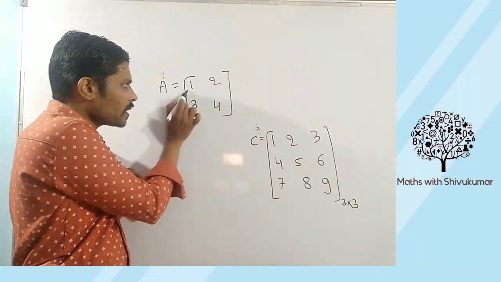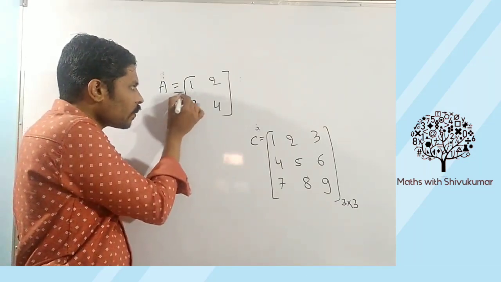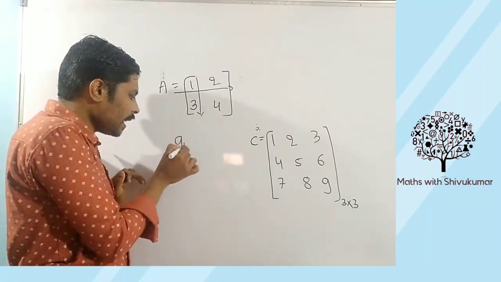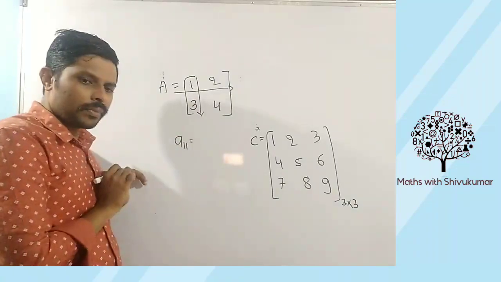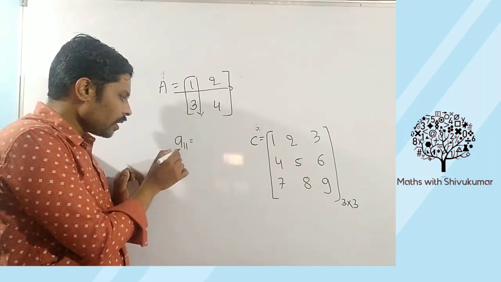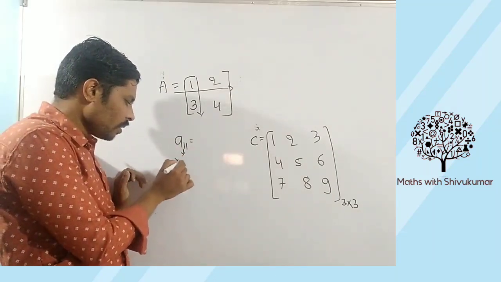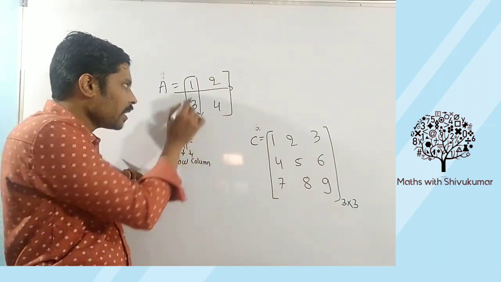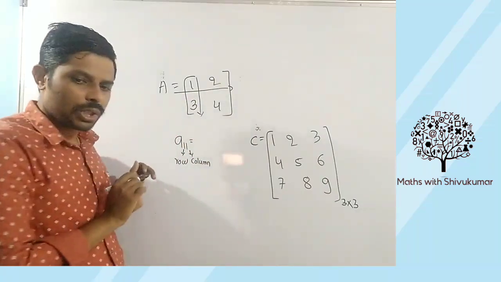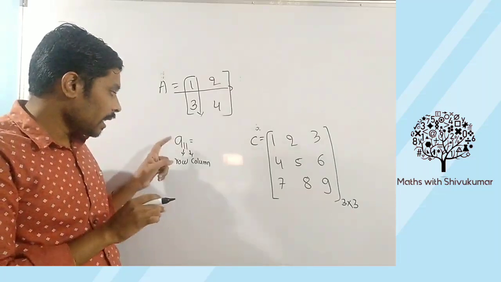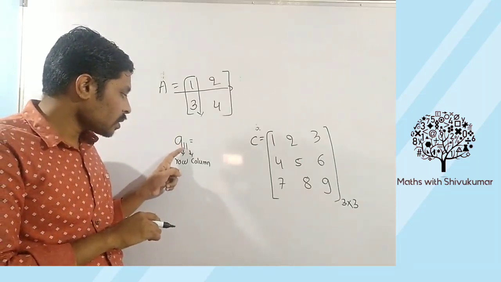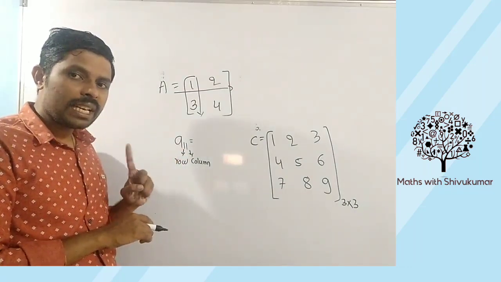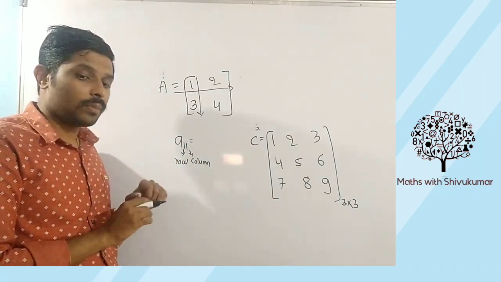So can I say it is A11 position element? In A11, this means row, this means column. A11 means the element which is present in first row, first column.